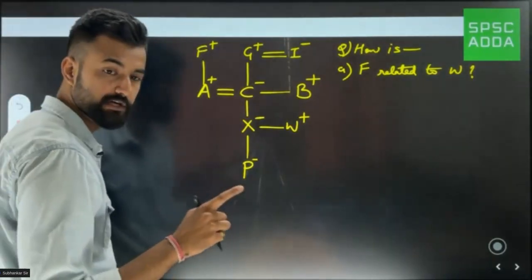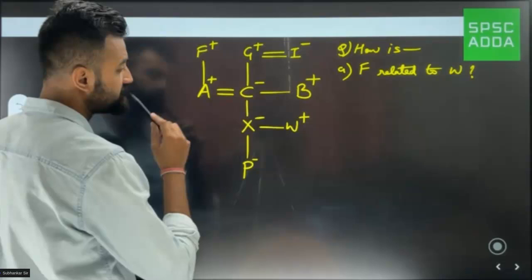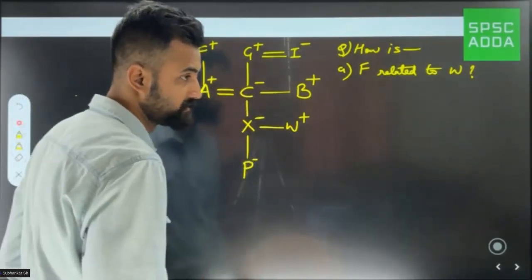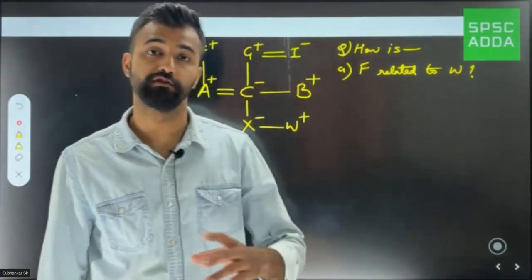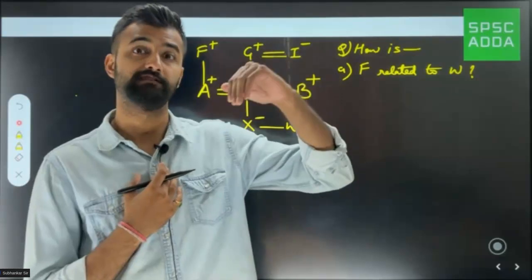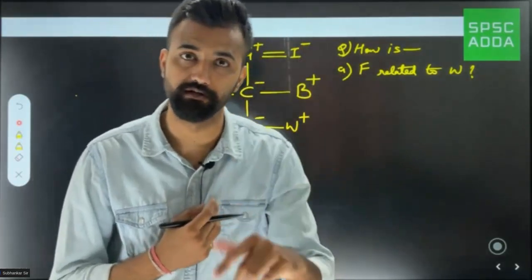That means, in simple terms, I'm saying that W's father is A. Okay, W's father is A. And A's father will be what? You can understand this by putting yourself in the situation. I am there, my father is there and my father's father is there. So who will that be? You would say grandfather, okay?